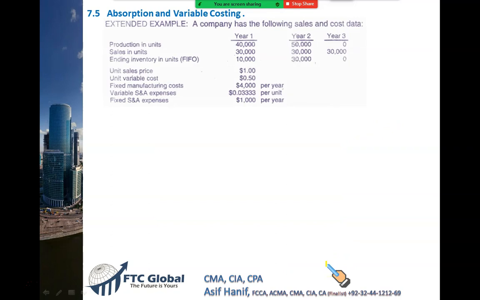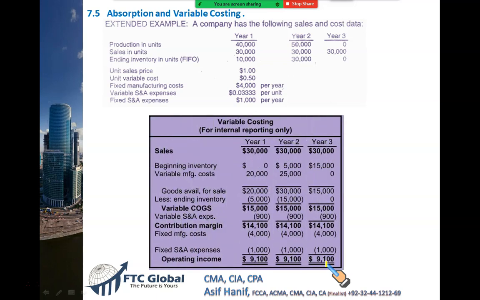Now, how do we remove this problem of manipulation? What we will do now, we will use variable costing. Under variable costing, sale is the same, profit is the same. See, there is a very clear correlation. Sale and profits, they are absolutely correlated now. If sale is the same, profits will be the same.